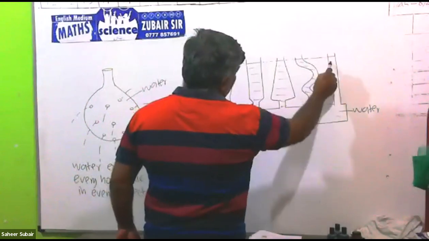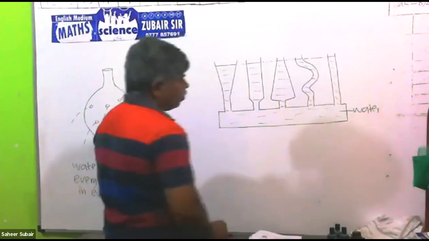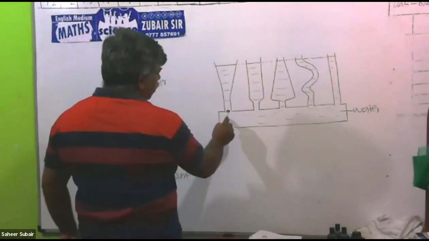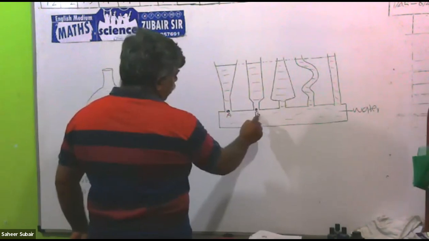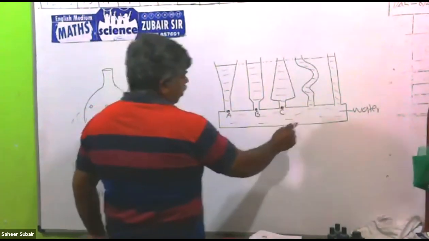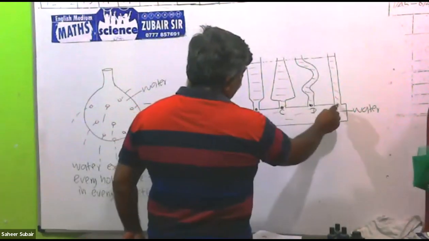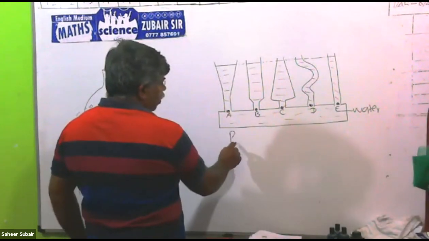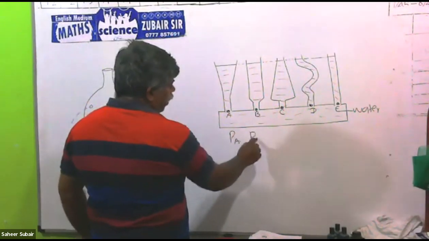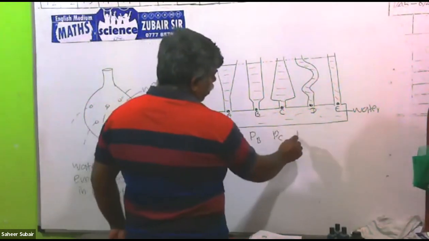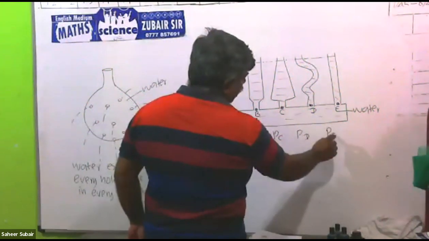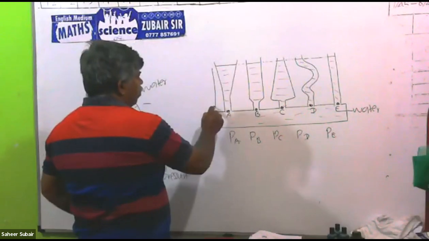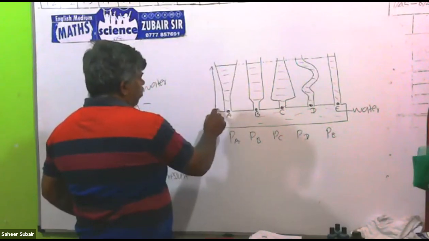Water is filled to the same level. That means here there will be a pressure, here there will be another pressure. So pressure at A, pressure at B, pressure at C, pressure at D, pressure at E. All the levels are same, then the height is same.